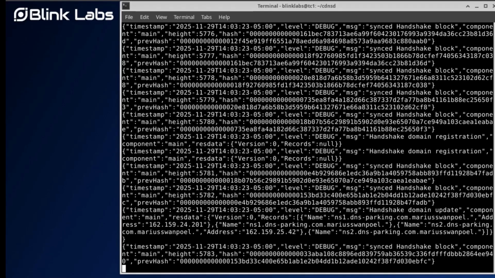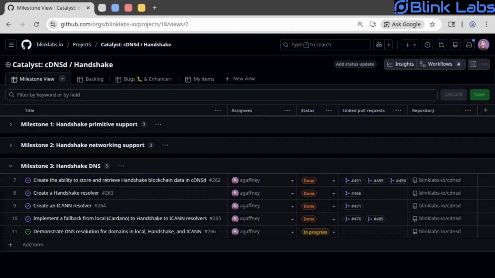Milestone 3 for the Handshake decentralized DNS blockchain integration with cDNSd project implements storage and retrieval of Handshake blockchain data, Handshake domain data resolution, ICANN root hints based resolution, and the ability to fall back from Cardano to Handshake to ICANN when resolving a domain.